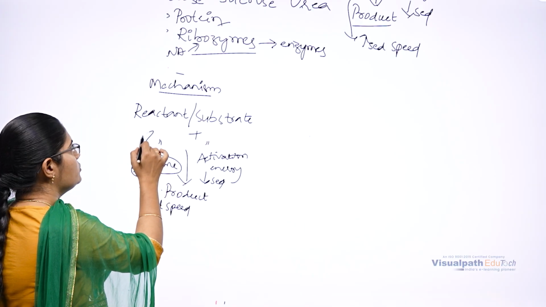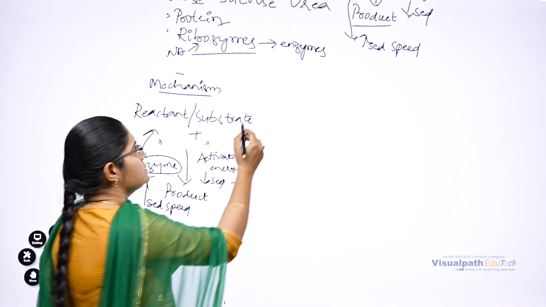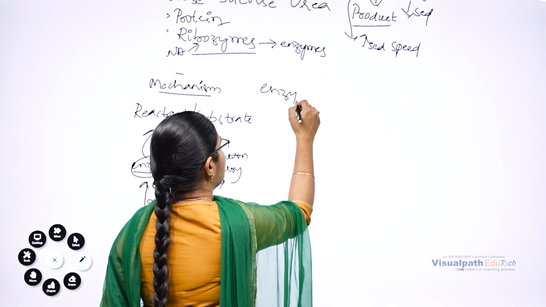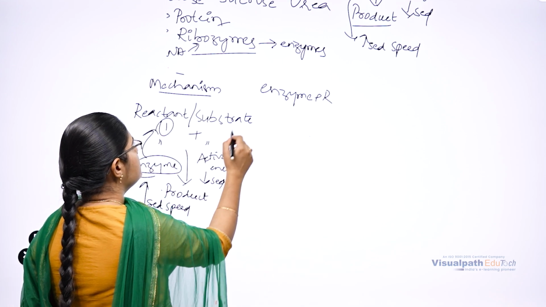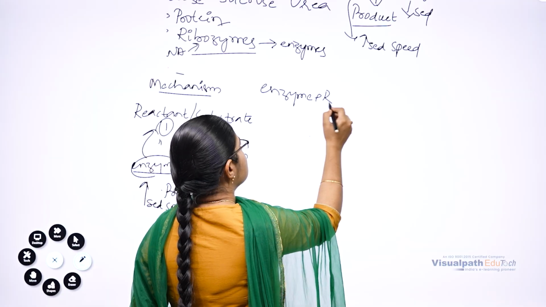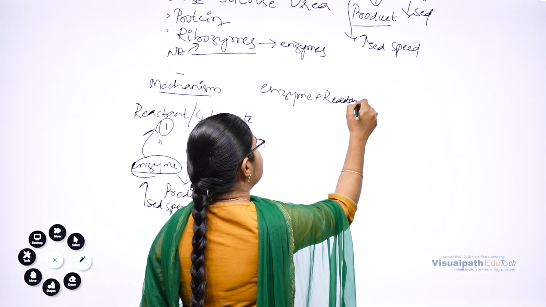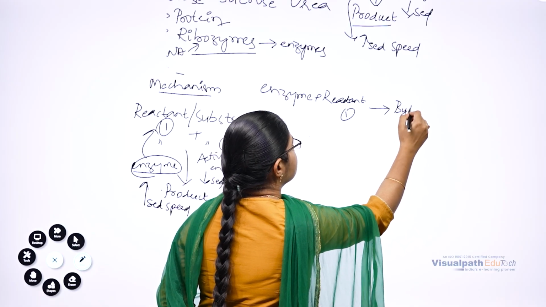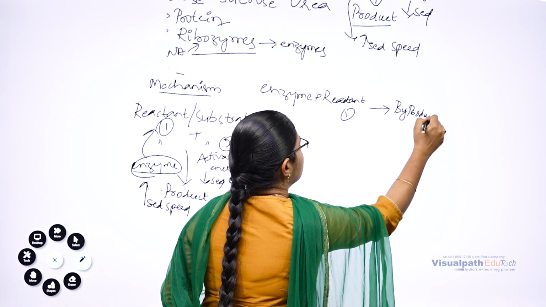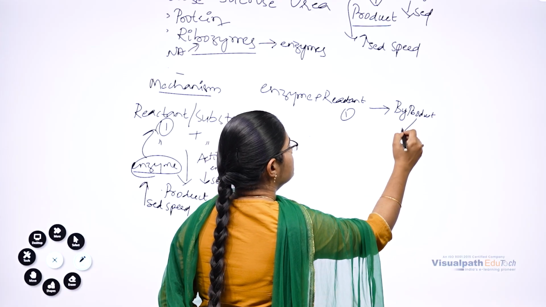This enzyme will react with the reactants. Consider this reactant 1 and this reactant 2. The enzyme is going to react with reactant 1 to form a byproduct or intermediate.